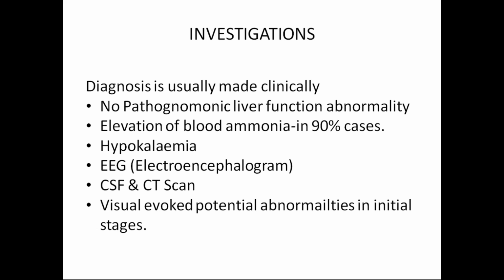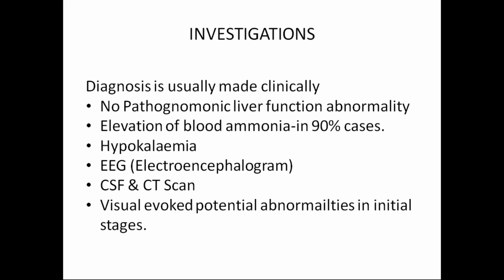Next, the usual findings are elevation of blood ammonia in about 90% of cases, and there will be hypokalemia. Then EEG, that is electroencephalogram, CSF, and CT scan, by performing CSF analysis and also CT scan, and visual evoked potential abnormalities in initial stages.